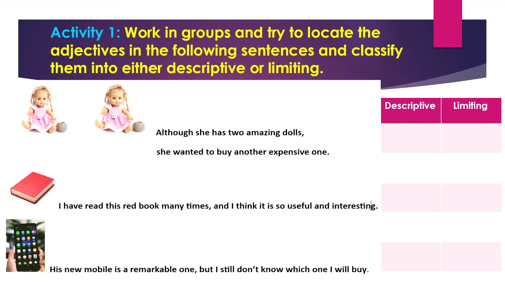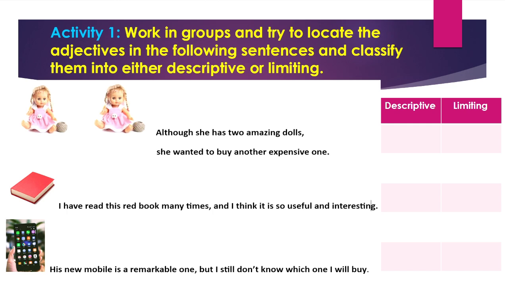So what about the second sentence? I have read this red book many times and I think it's so useful and interesting. When I say this, I point out the noun. So this is considered what? It is considered a limiting demonstrative adjective. But what about red?